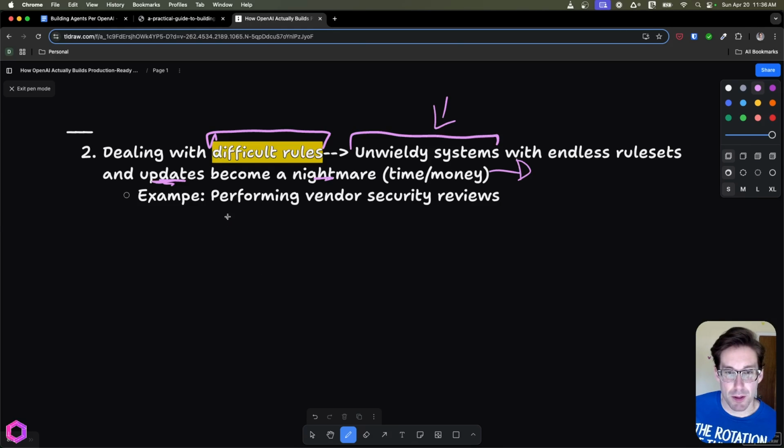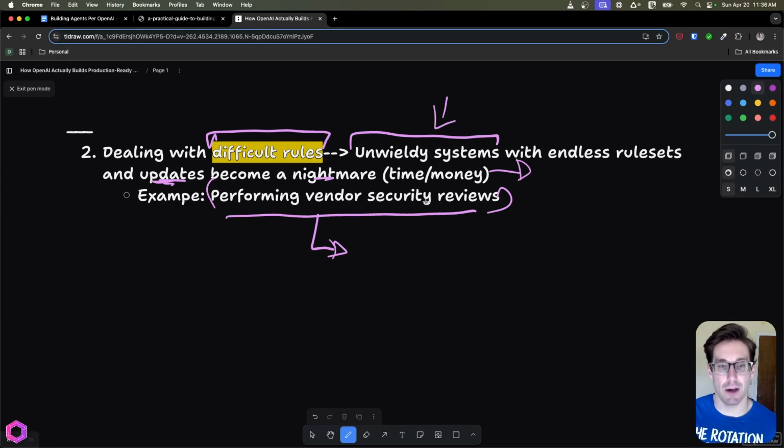An example here is maybe you're performing a vendor security review. Being someone that's worked in security, you're not going to be able to outsource the entire thing yet. But right now, there's a lot of third-party risk vendor forms you need to fill out, and you can aggregate data on your organization and then fill that out in that form easily here.